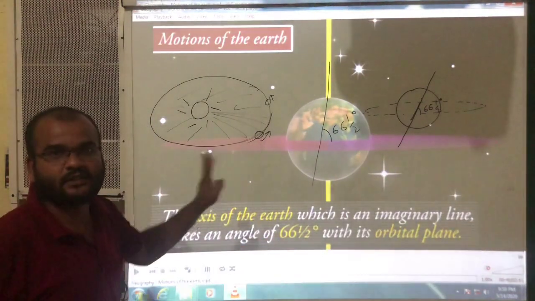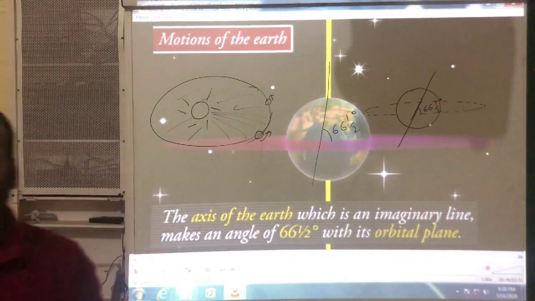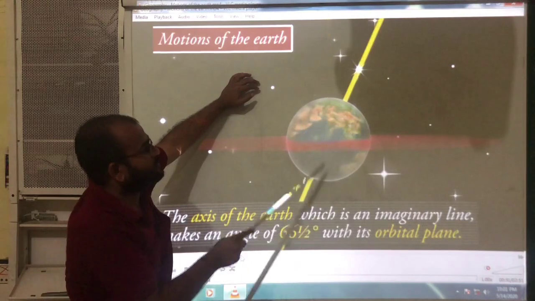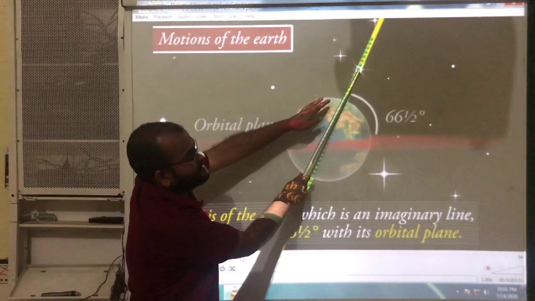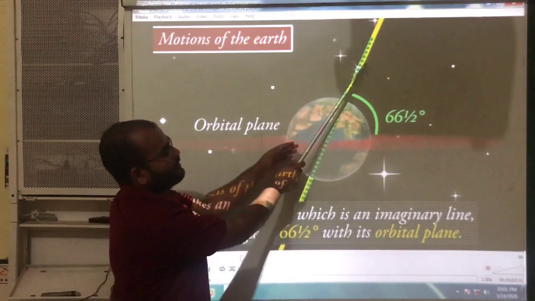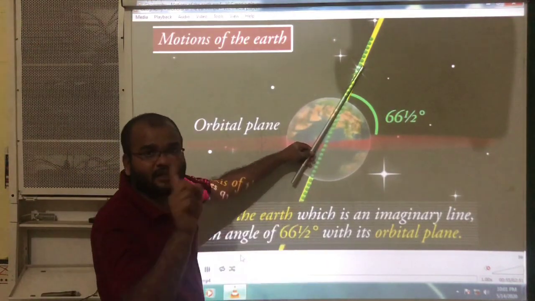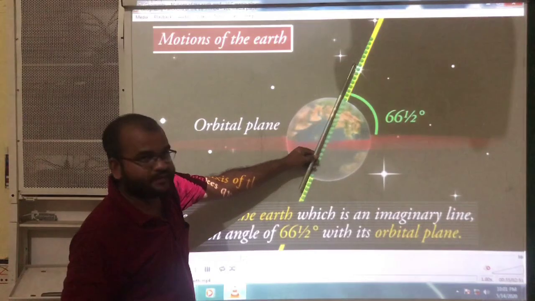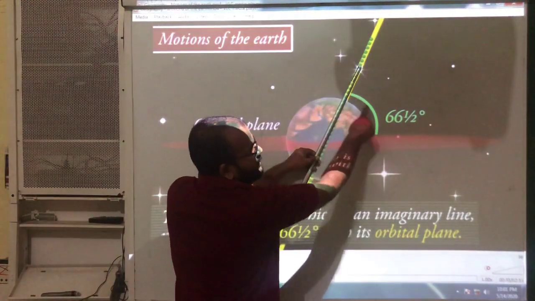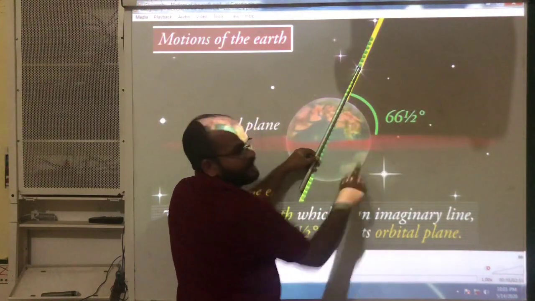Do you understand this one? Observe this axis carefully. The original axis is like this. The axis of the earth will be like this, and how much angle is it making? 66.5 degrees.